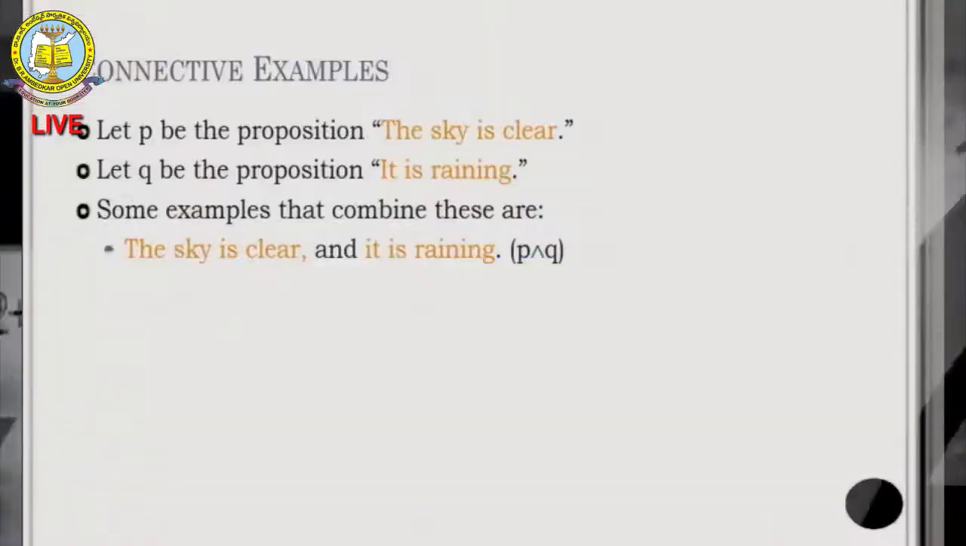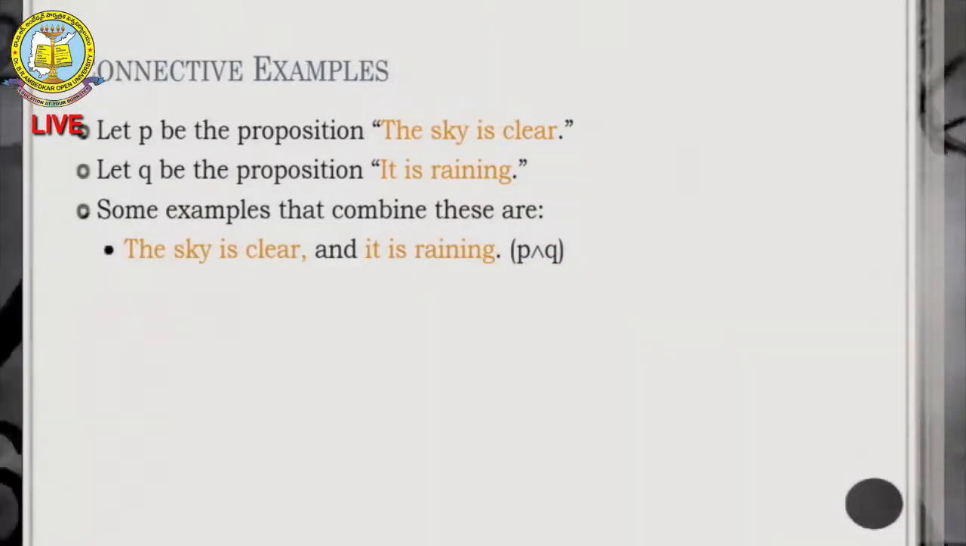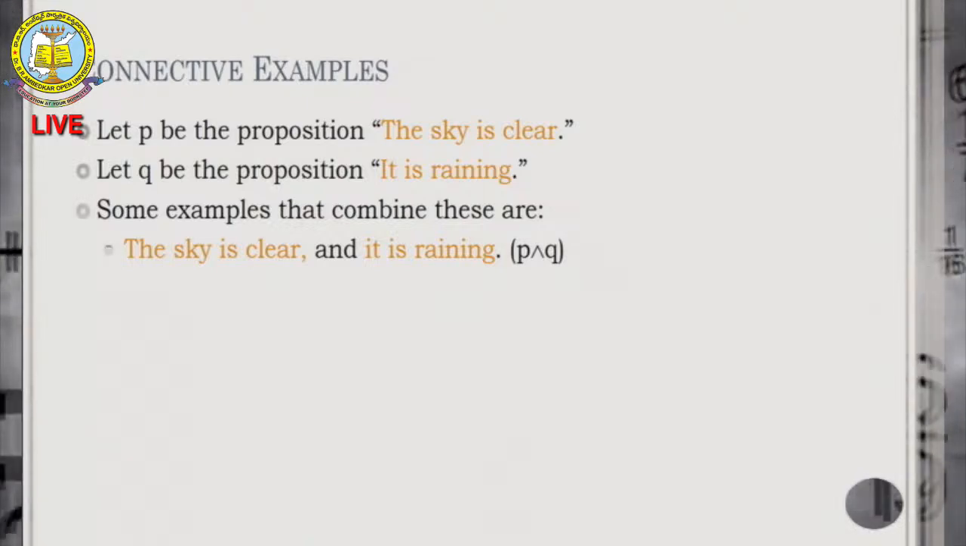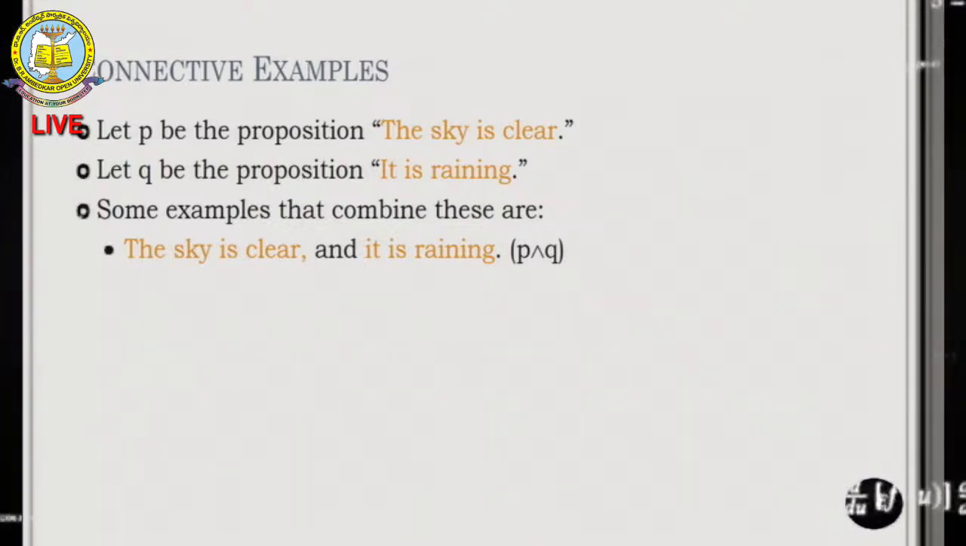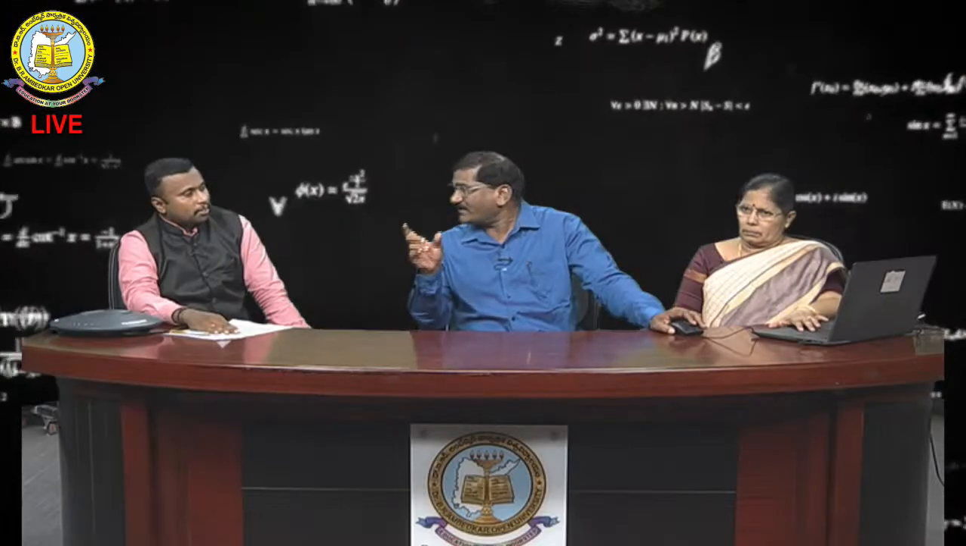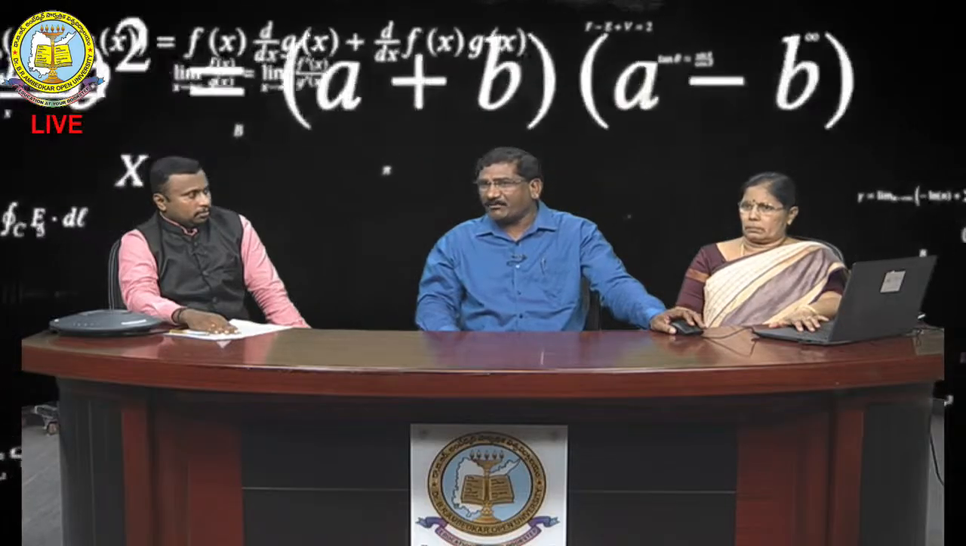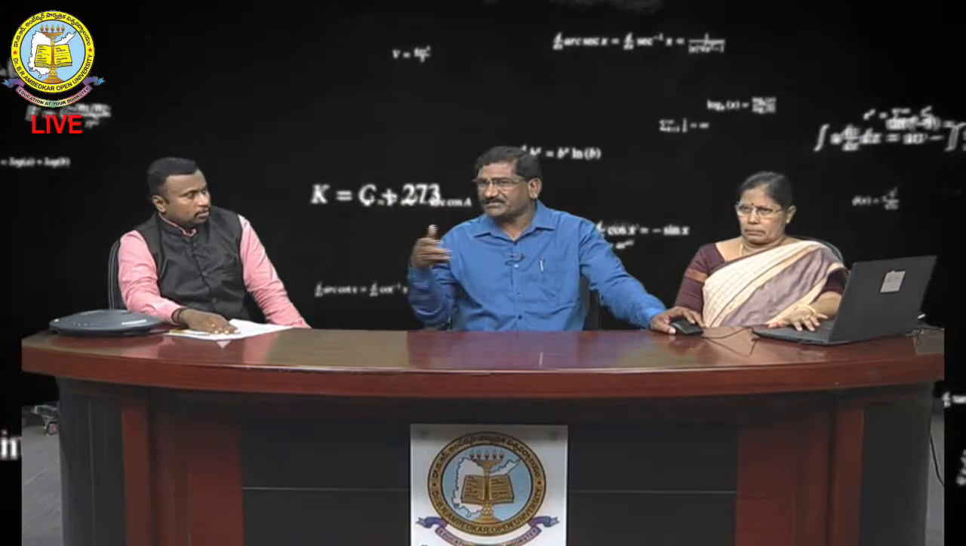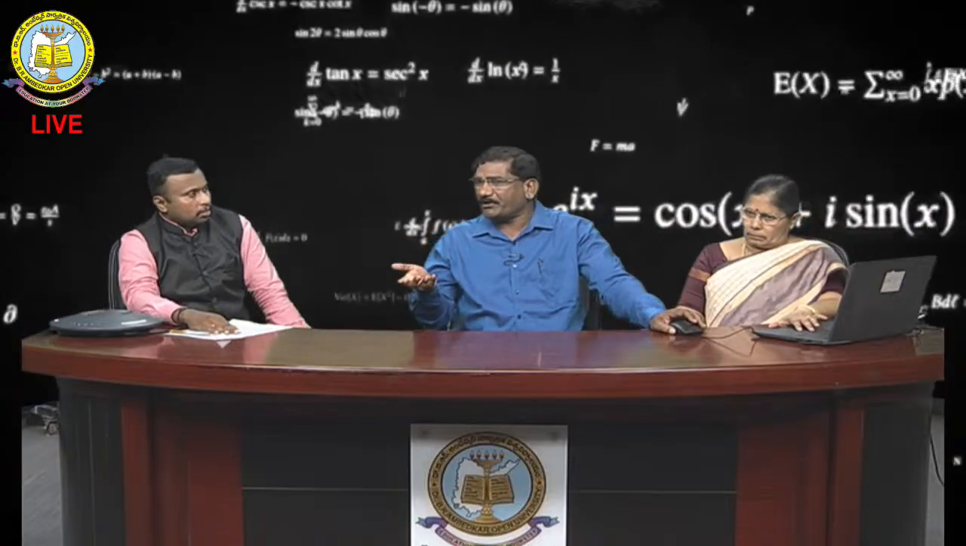For example, if I take "sky is clear", it is one statement. Another is "it is raining". So I am connecting these two statements: the sky is clear and it is raining. These are two sentence statements that I am going to connect. Here I use the AND operation. These are called operations. The operations we are using here are AND, OR, XOR, NOT, and all such operations we can use.